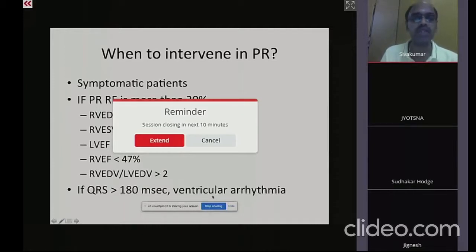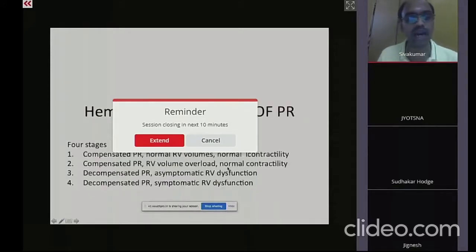In order to understand the hemodynamics of postoperative PR, we need to understand this, which is the recent method of finding out how the heart behaves after the beginning of a valvular regurgitation. In fact, the same format has been given for aortic regurgitation as well.